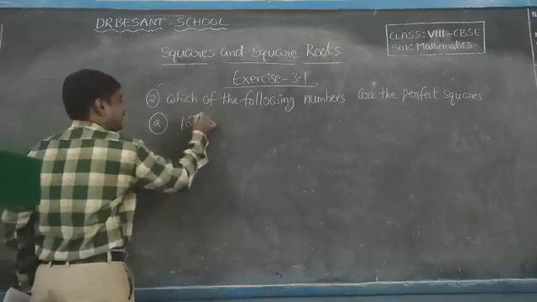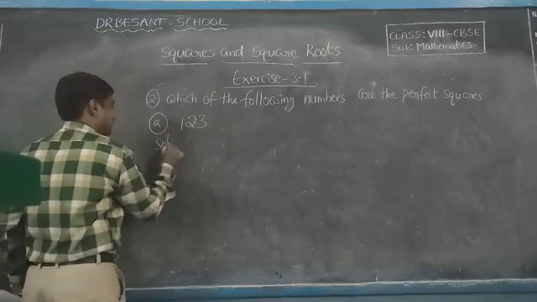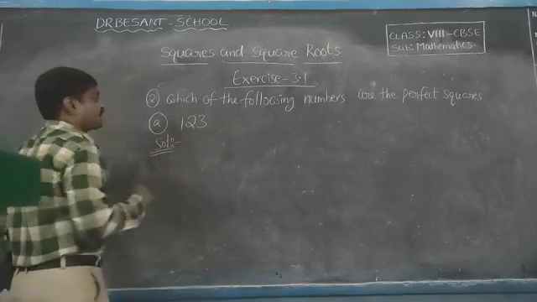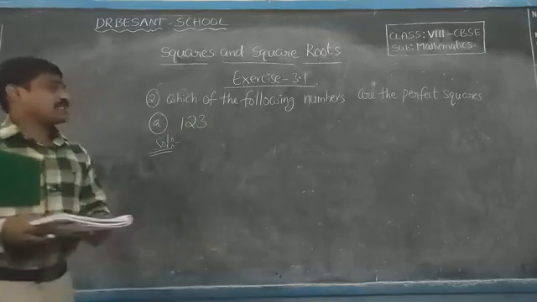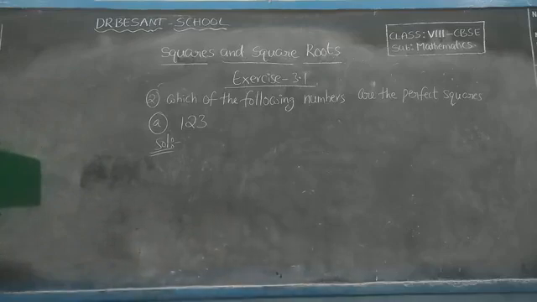123. Which of the following numbers are perfect squares? Okay, so clearly a perfect square never ends with the digit 2, 3, 7, 8.